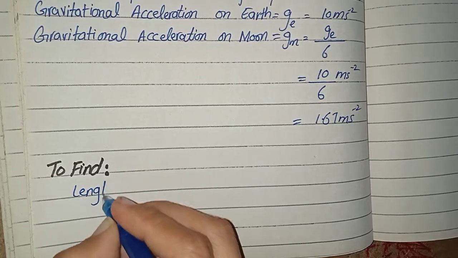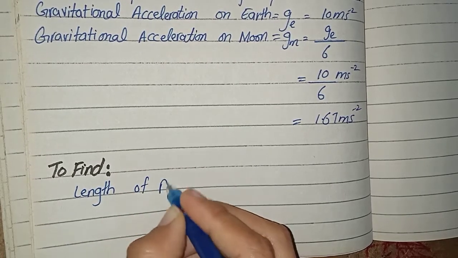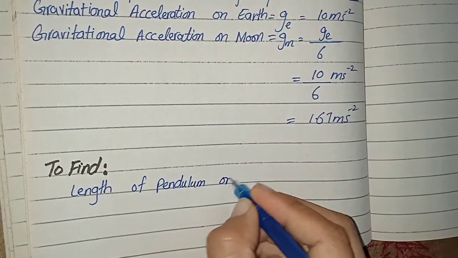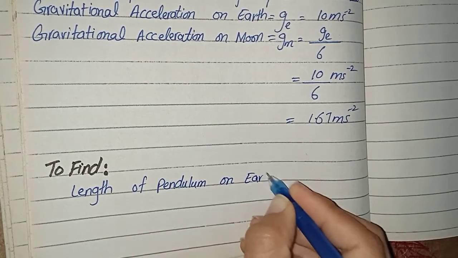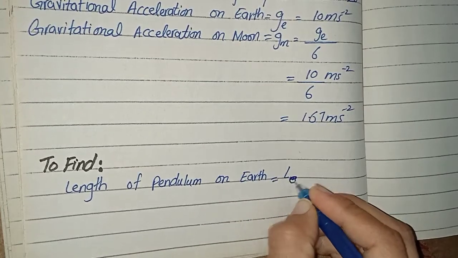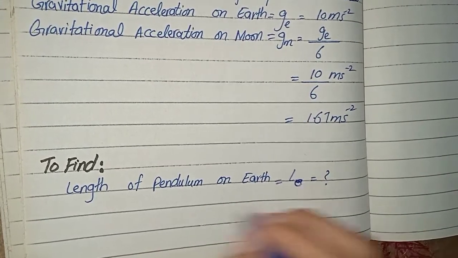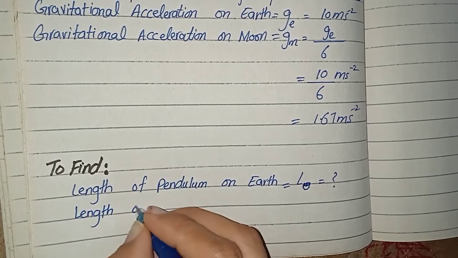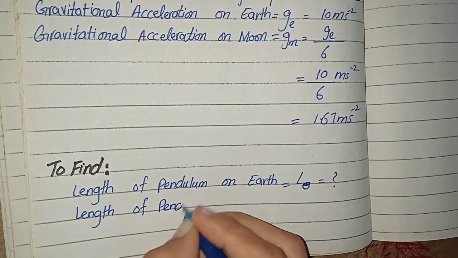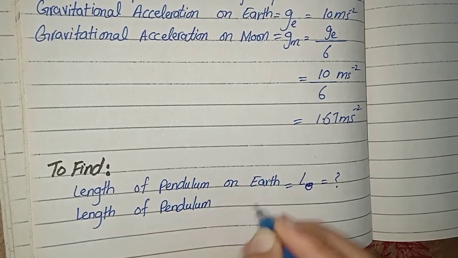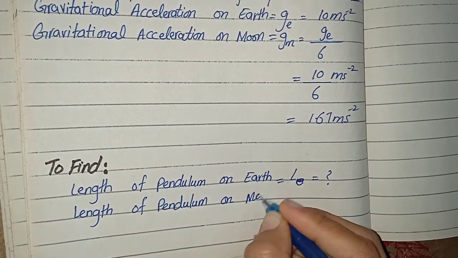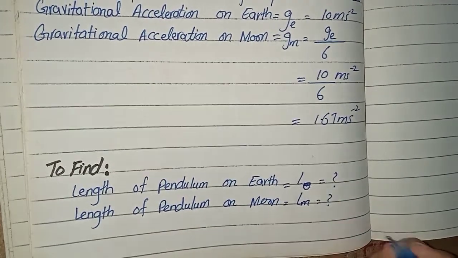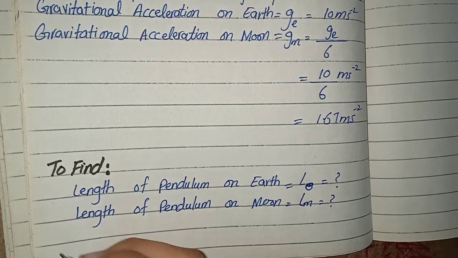Length of pendulum on earth, which I have to find. Length of pendulum on moon, which will be LM, and I have to find. Okay, now the solution.